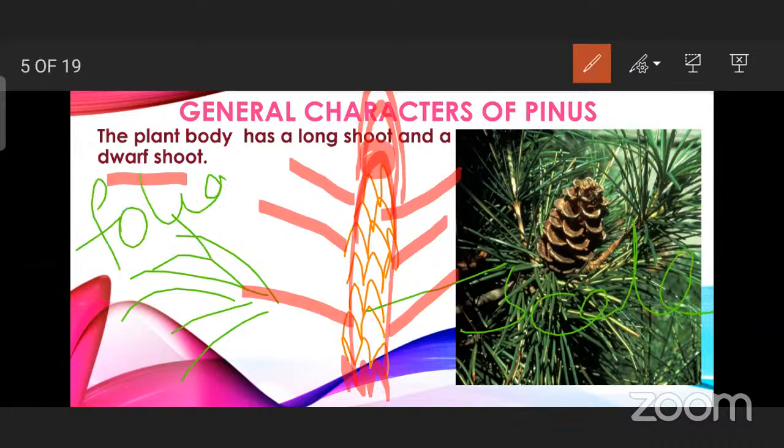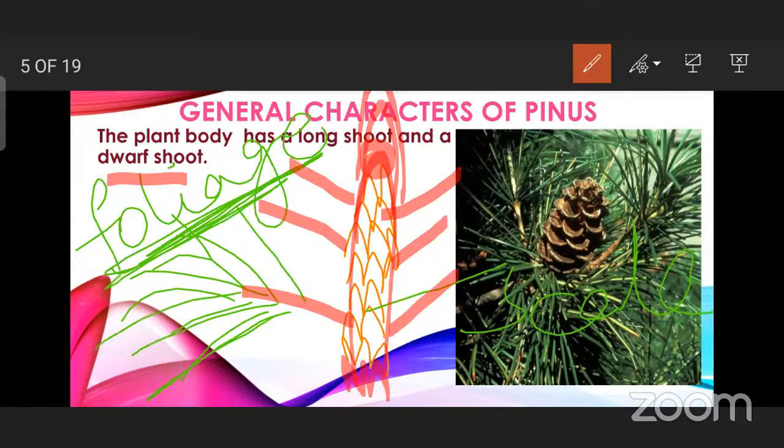These foliage leaves are green in color because they undertake photosynthesis. And the most important thing about the foliage leaf is that they will be having sunken stomata. Stomata are sunken because this pinus tree will be growing in a cool place where ice and snow falling will be there, and water is not available in liquid state. That's why, to avoid transpiration through the stomata, the foliage leaves, which are needle like, will be having sunken stomata.